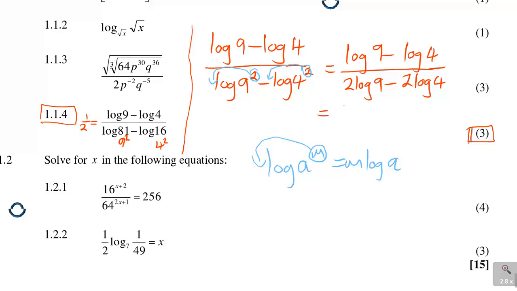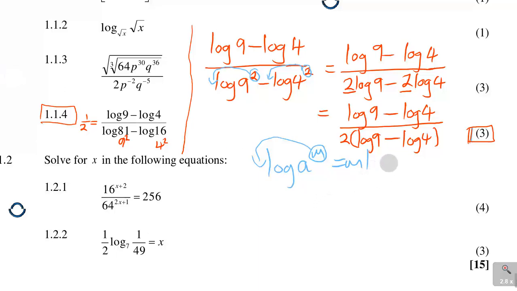Then further doing that, something is interesting. At the bottom, I can factorize out 2. So I'll have log 9 minus log 4 over, take out 2 because 2 is common. When you take out 2, you'll have 2 into 2 log 9. You'll only have log 9 remaining here, and then there you'll only have log 4 remaining. You see that? So when you have done that, you are able now to look at what is inside the brackets.